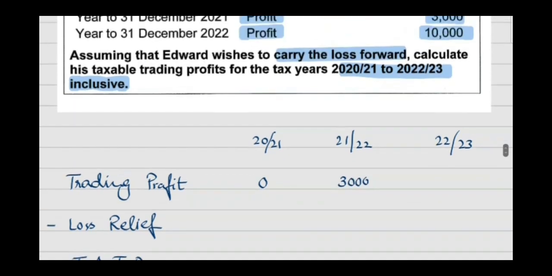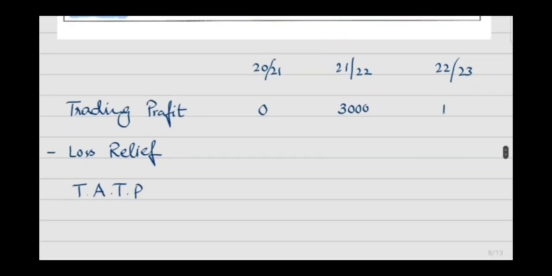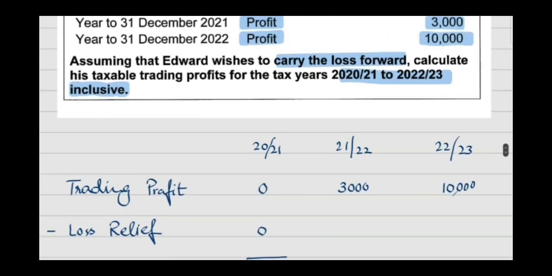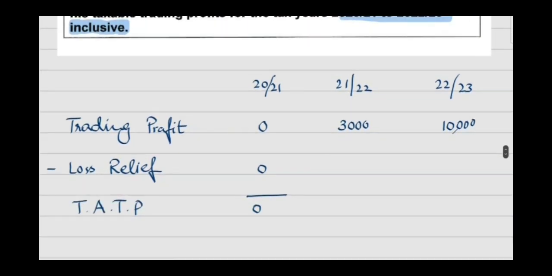And in year 22-23, you have earned a profit of 10,000. As in the year 2021 there is no profit available, there is no loss relief, and the tax adjusted trading profit is also 0. Then out of 5,000 of loss, 3,000 of loss can be set off in the year 21-22, and the tax adjusted trading profit for 21-22 is also 0.